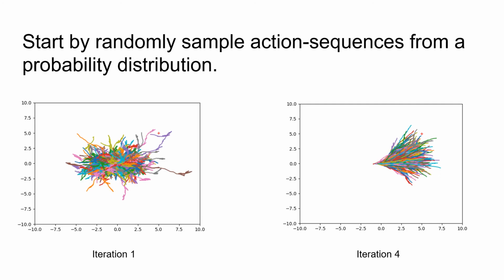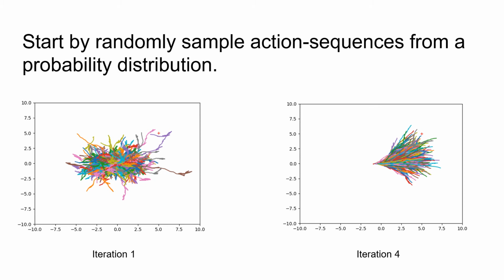My project deals with developing a new, faster method for solving the MDP problem and computing the optimal action sequence to reach a designated goal, using a sampling-based optimizer called the cross-entropy, or CE, method. The method starts by randomly sampling paths from a probability distribution and simulating each path using a probabilistic motion model. As shown in iteration 1, the first set of samples taken includes many suboptimal paths.